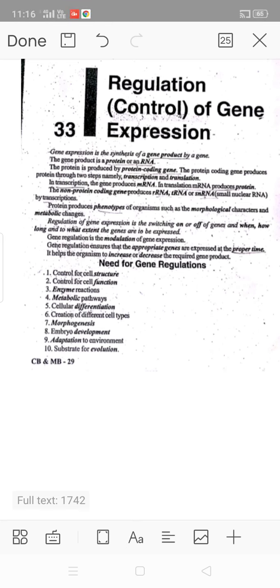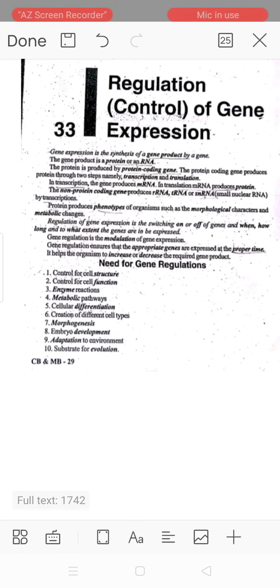Gene regulation ensures that the appropriate genes are expressed at the proper time. It helps the organism to increase or decrease the required gene product.